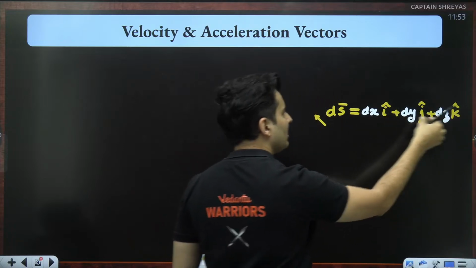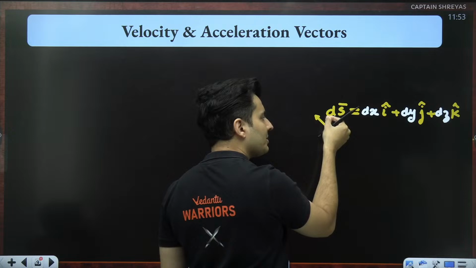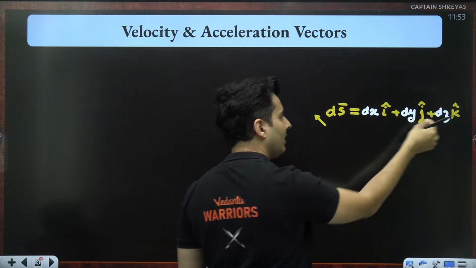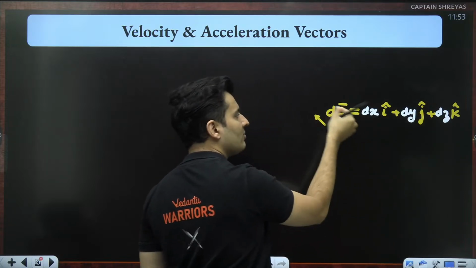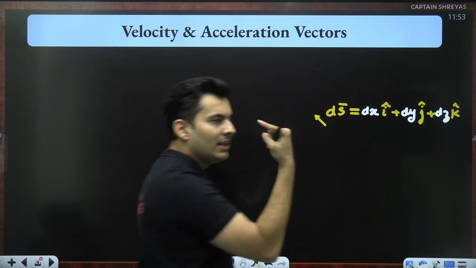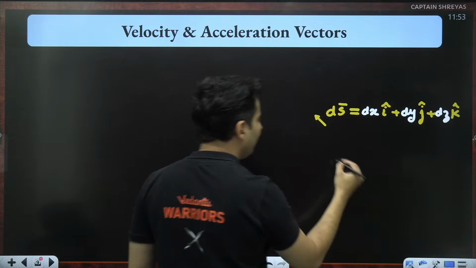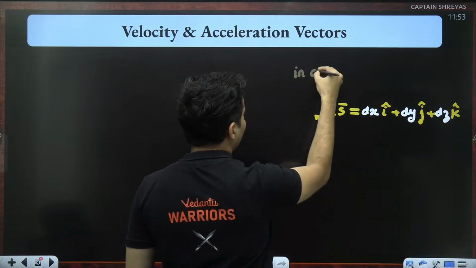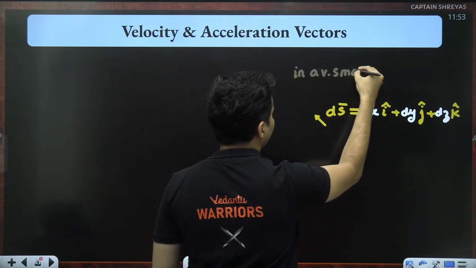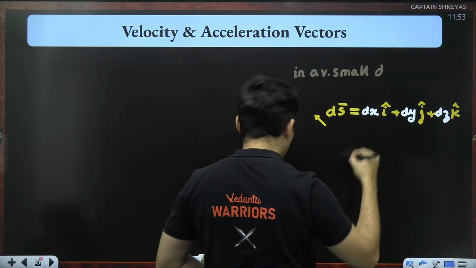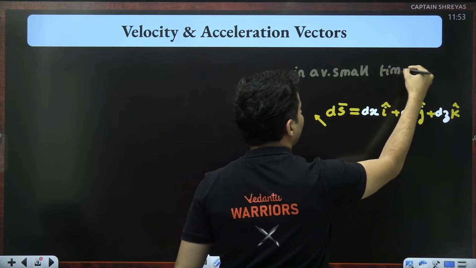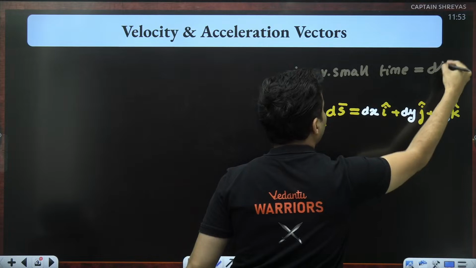What does this tell you? Small displacement in x, small displacement in y, small displacement in z together gives you that small displacement in 2 dimension or 3 dimension. And this will happen in a very small time, and that small time will be nothing but dt.